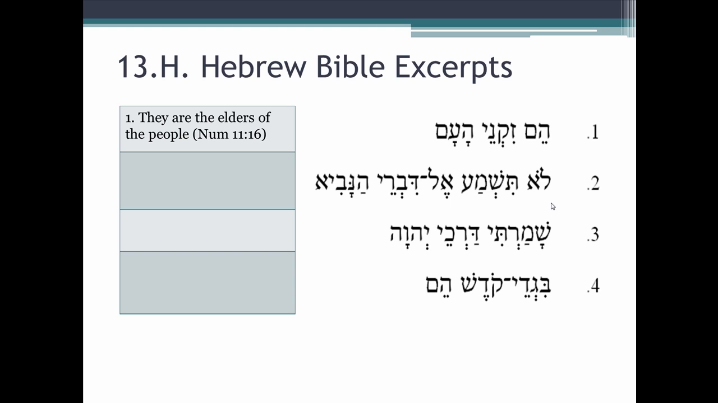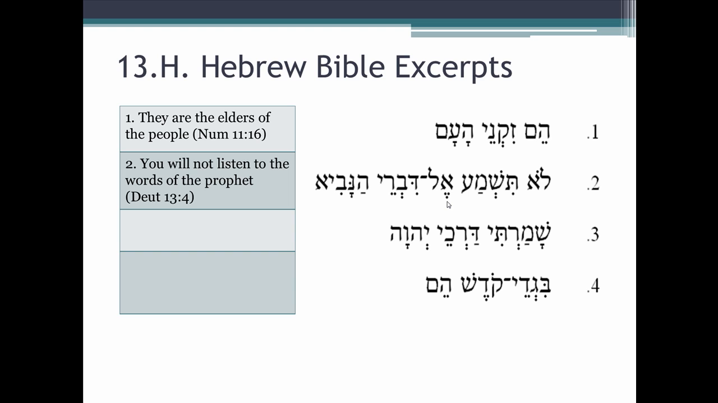Number 2, Lo Tishma El Divrei Hanavi. Where's our verb? Right here, Tishma. It's from shema. Is it prefixed? Yes, right here. So we know we have a Qal imperfect. And it's negated. So let's turn on our answer key. You will not listen. You could put what else? Remember your paradigm. Yiqtol, tiqtol, tiqtol. You could have she will not listen.